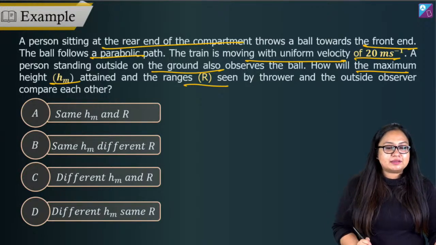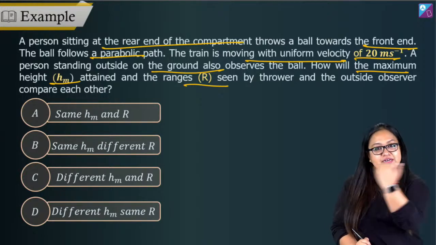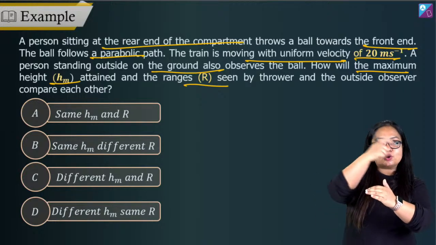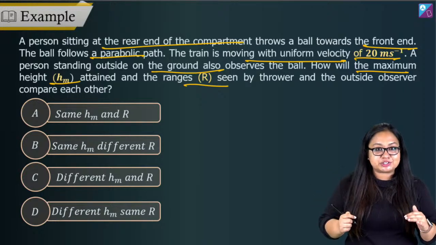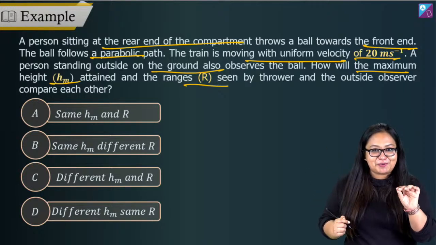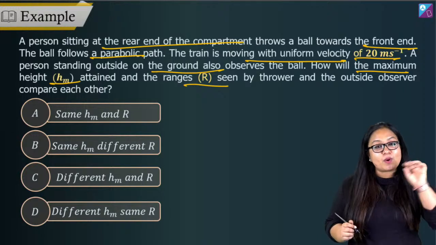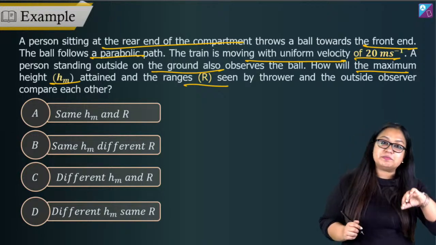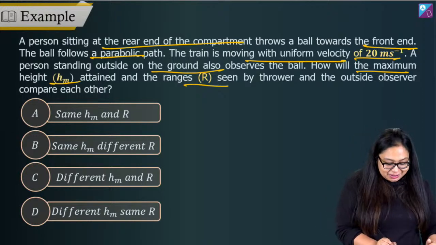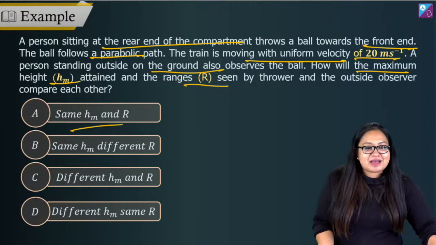So what is happening? Two people are observing. You've got a moving train and a projectile is thrown in the opposite direction. So now there are two people observing. One person is in the train observing. One person is outside the train observing. What happens to maximum height and range?